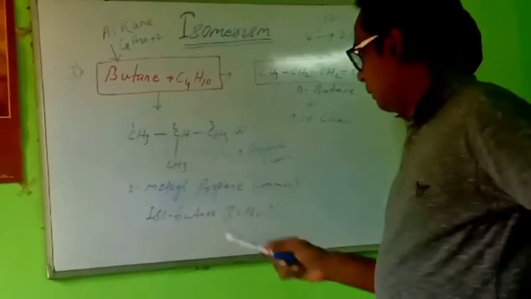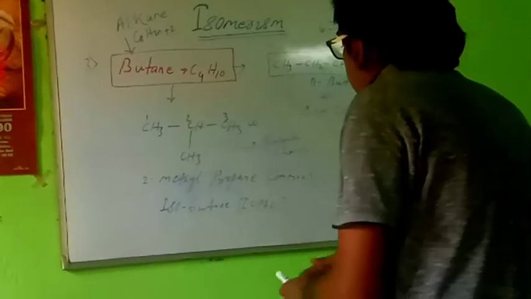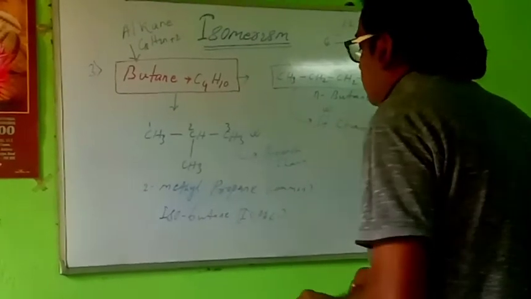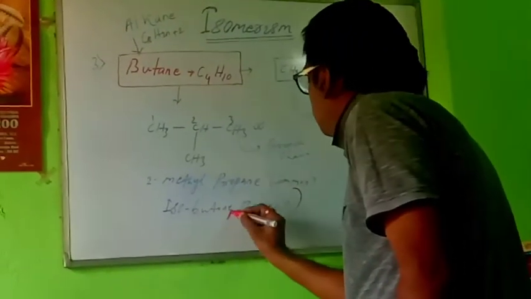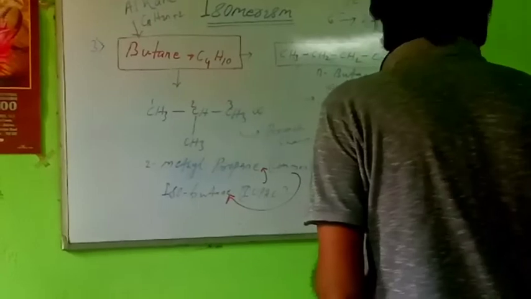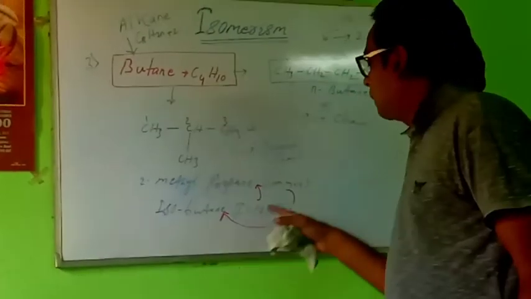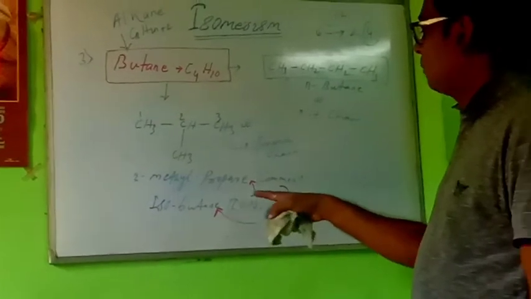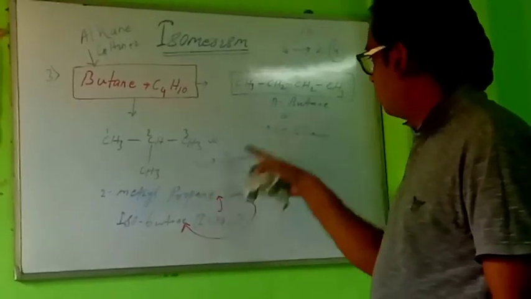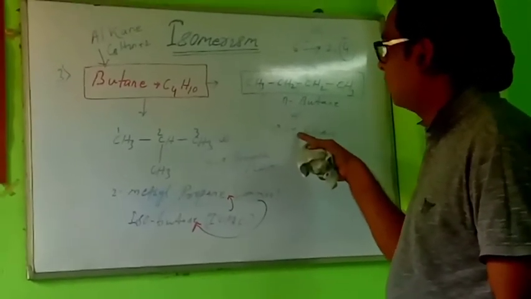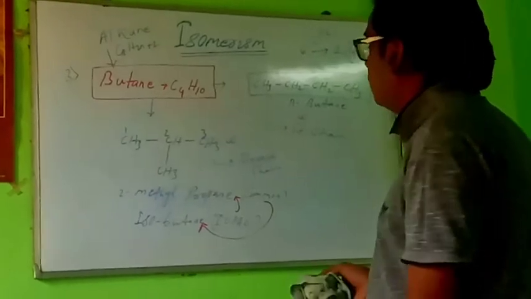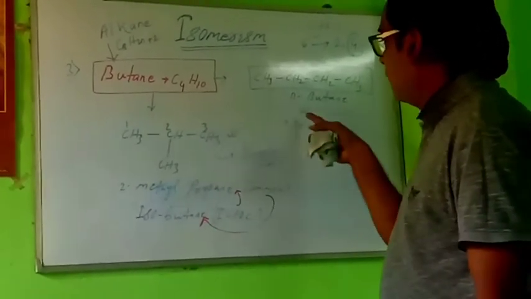Sorry, I have made a mistake here. Just reverse it. Isobutane is the common name, and 2-methyl propane is the IUPAC name. The two compounds having same molecular formula but different structural formula are therefore called chain isomers. I will discuss what are the different types of isomerism, but here these two are chain isomers.